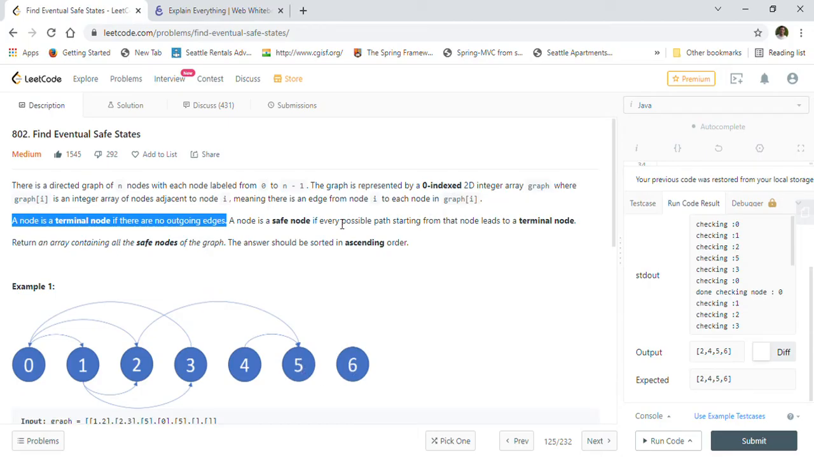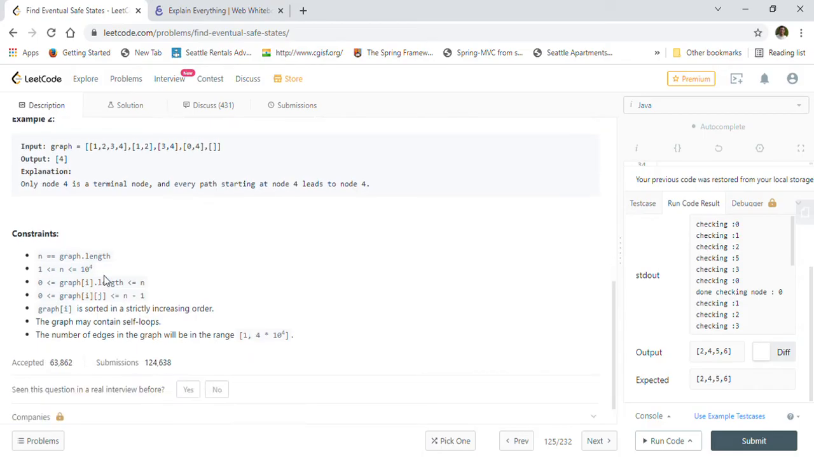A node is a safe node if every possible path starting from that node leads to a terminal node. So return an array containing all safe nodes of the graph. The answer should be sorted in ascending order. So we have to find all the safe nodes. For example, in this graph, from 4 you can go to 5, and that is the only outgoing path, and we are reaching 5, which is a terminal node. So 4 is a safe node. We have to find all the safe nodes in this given graph, and then return them in ascending order.